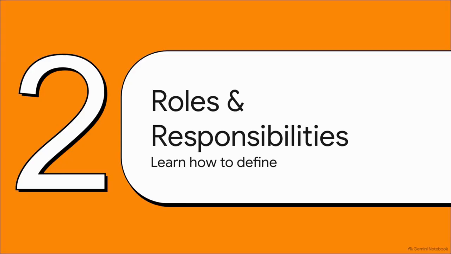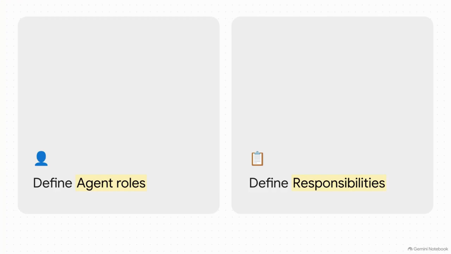Let's move to section 2 and see how this builds. Identity and responsibilities, defining the core. We've got 2 distinct concepts here that often get tangled up. First, we have agent roles. Think of this as the agent's fundamental identity, its title, and its overarching purpose. We're talking senior research analyst or lead copywriter. But here's the thing, a title just isn't enough.